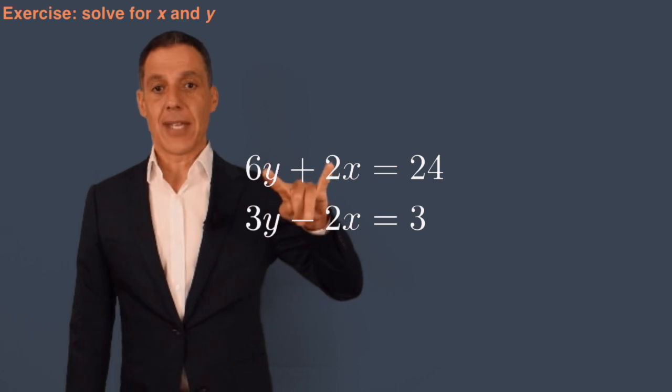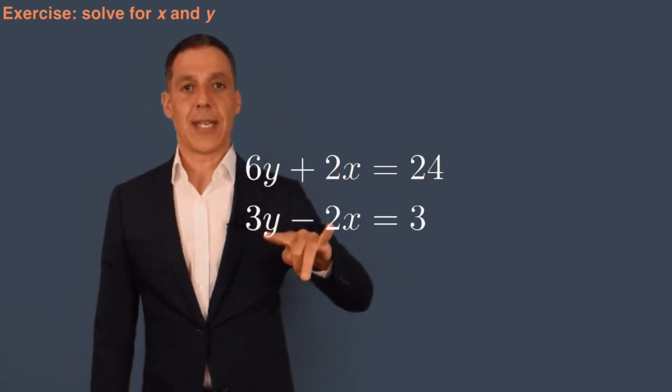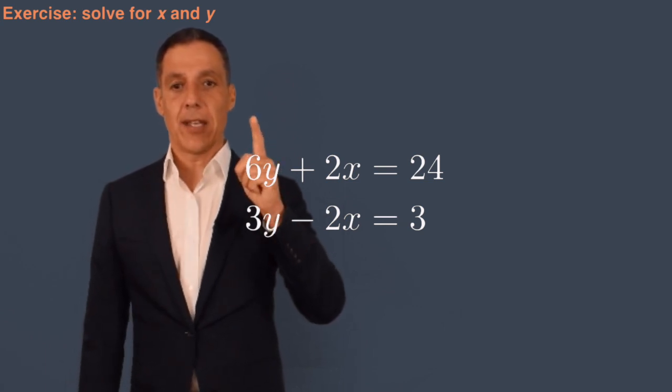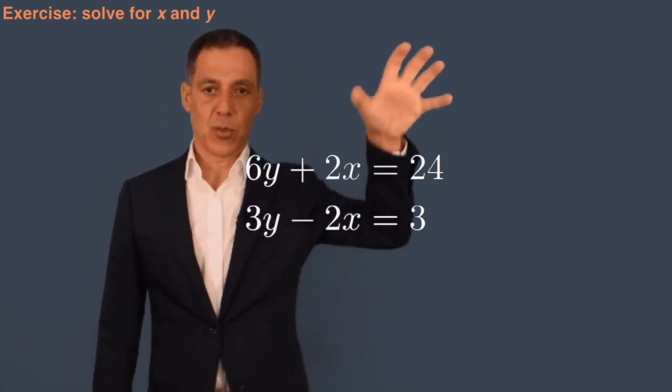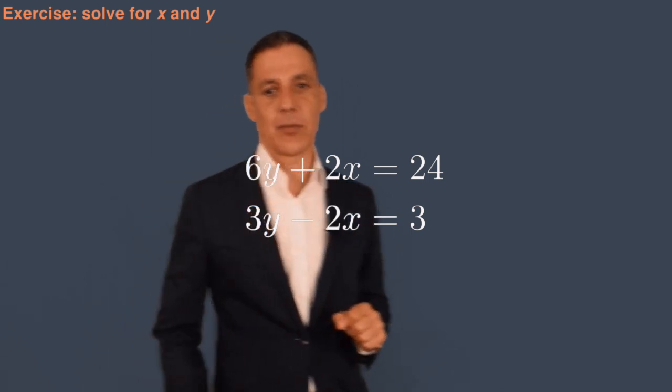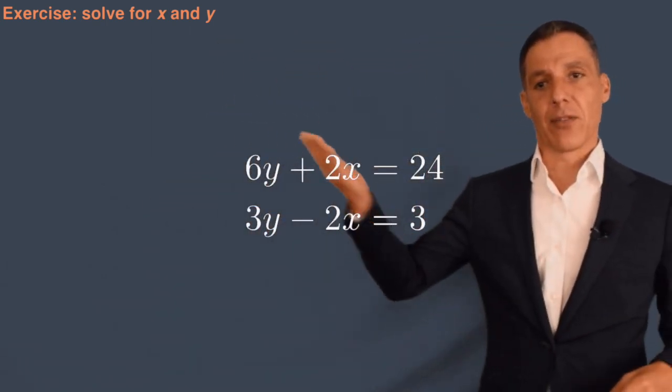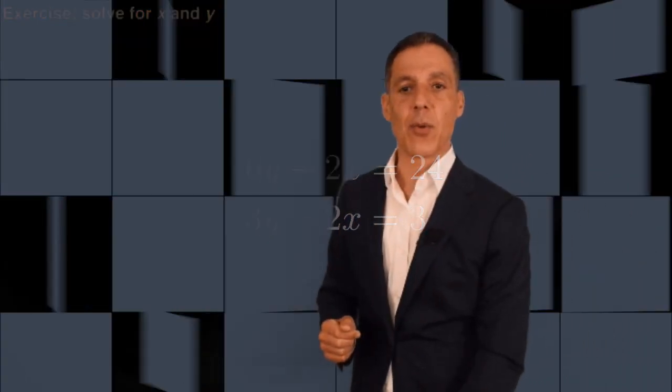It is linear, the x's and the y's are being added. The unknowns are being multiplied by known scalar values, 6, 2, 3, minus 2, and of course I have some known constants over here. So of course these are linear equations, and I want to find again the value of x and y that satisfies both equations.